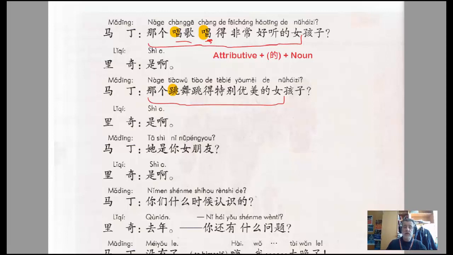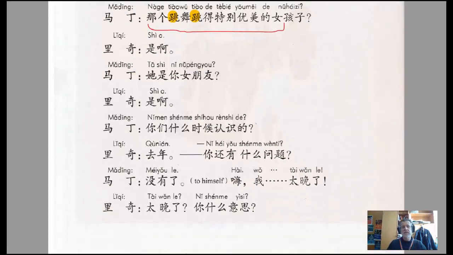So therefore, if I'm going to use a complement to describe how she dances, then I need to repeat the verb so that I can have my complement directly after it. And again, we're linking that complement with the de. And we've got the 特别优美, meaning particularly or especially graceful. So that girl that dances particularly gracefully. And Li Qi does the same thing.